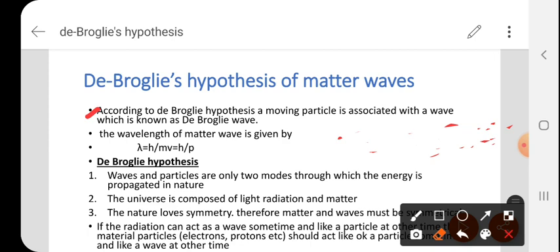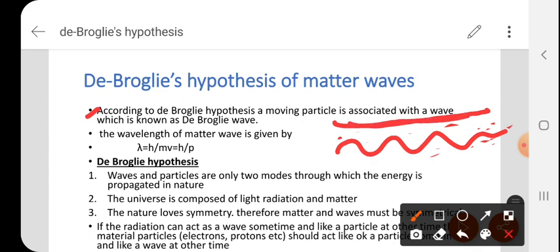He said a body or a particle which is moving in one direction, or in circular motion, or in any manner, he treats it like this, in the form of a wave. The body is not moving in a straight line. A body always moves in the form of waves only. That is why he said a particle is associated with a wave. That is the meaning of this.